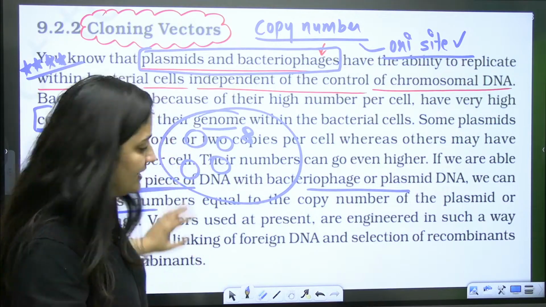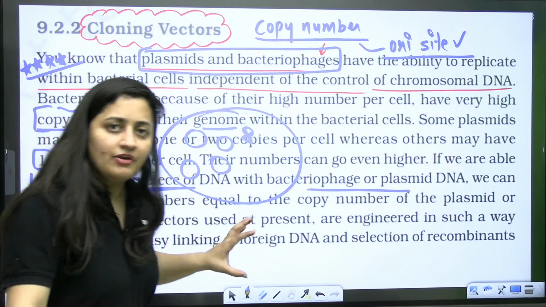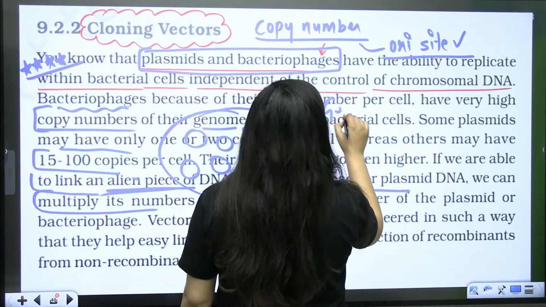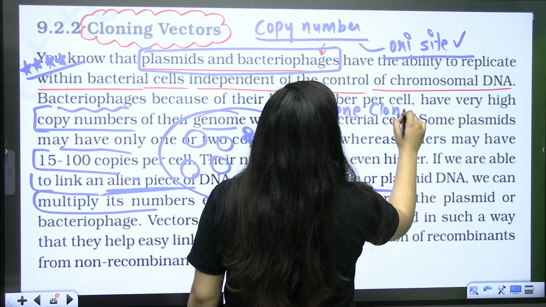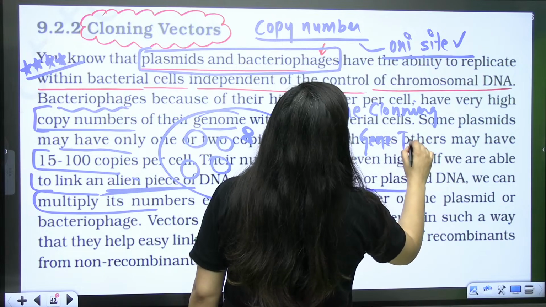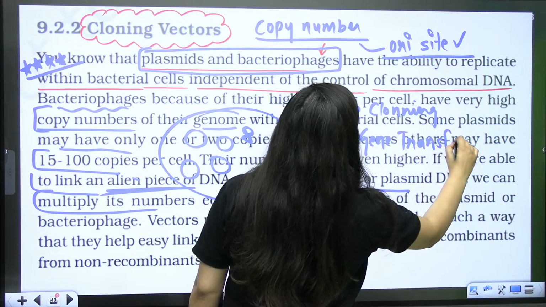Remember, initially in the NCERT it is written, when we discuss the rDNA technology, that there will be gene cloning, and then there will be the gene transfer. It is given there, yes or no?